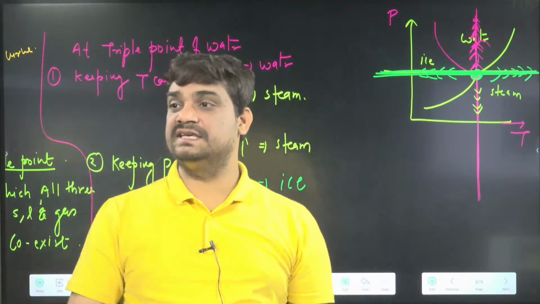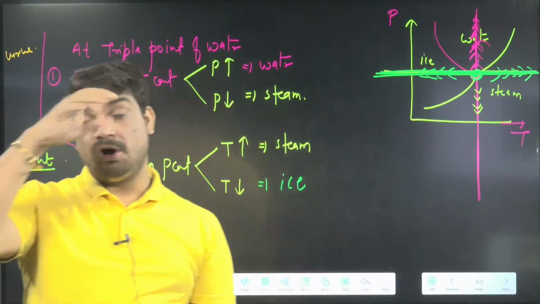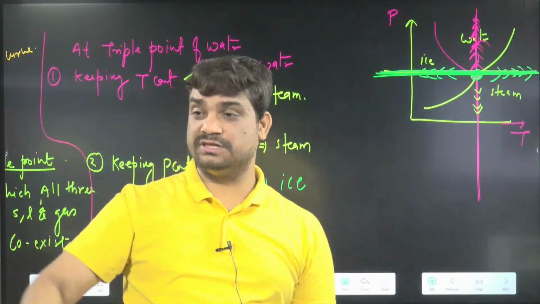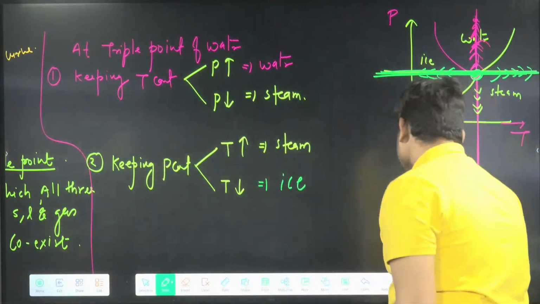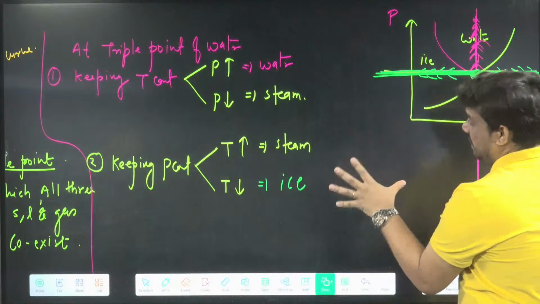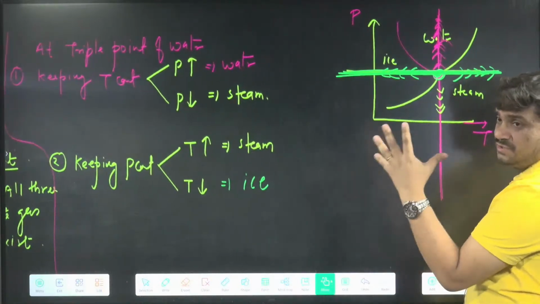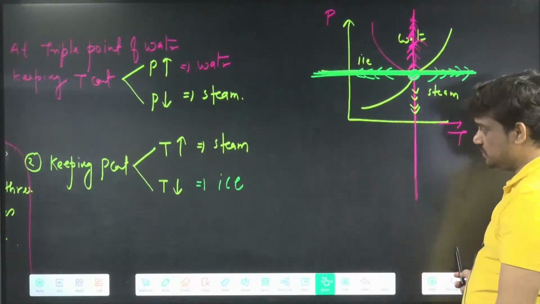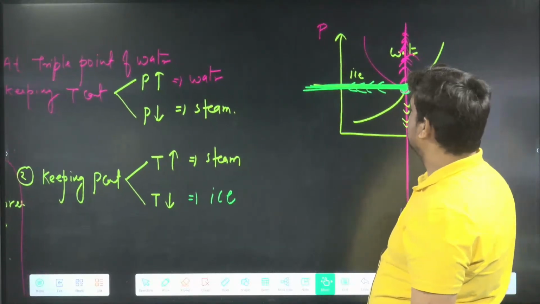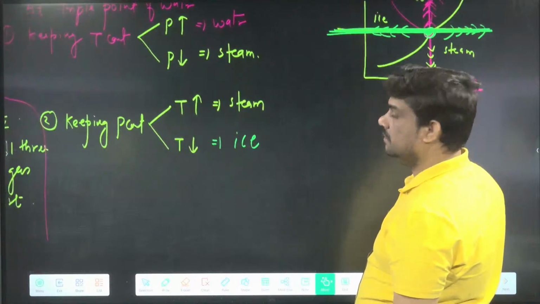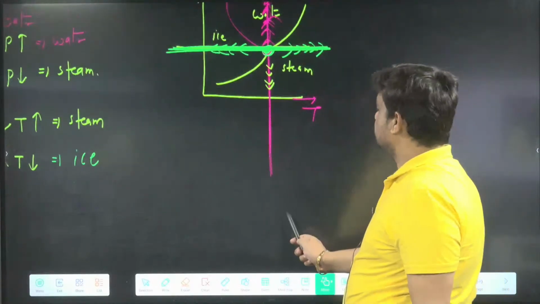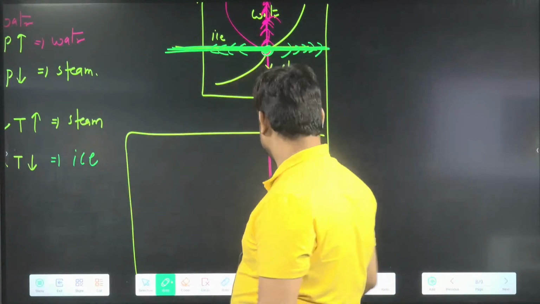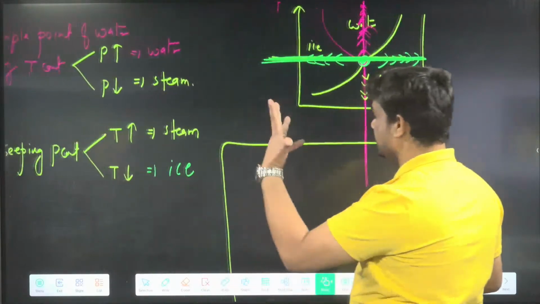So someone was asking, sir, one question on a block of ice is there in the material. Can you tell that question? Okay, so this is one important thing, but generally we are not asked this. You have to keep in mind that if we disturb the equilibrium, what happens? Okay, so one question is here. I will write the question here. Meanwhile, if you are writing, you can write these things.